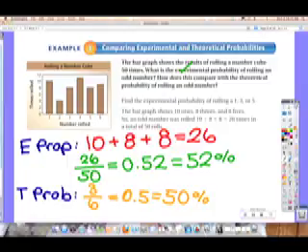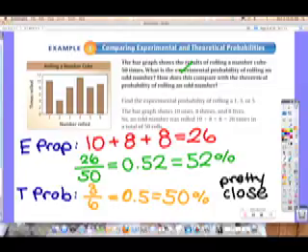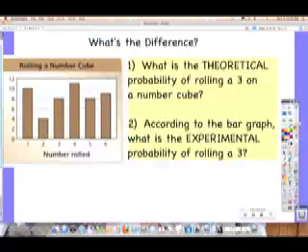Try this one. Pause. It's the same graph, so how many times was it rolled? 50 times. Okay, try it. Okay, what is the theoretical probability of rolling a 3 on a number cube? How many 3s are on a number cube? Out of how many numbers on a number cube? So the fraction is 1/6. What's the decimal, guys? Yes, what's the percent? Okay, so that's the theoretical.